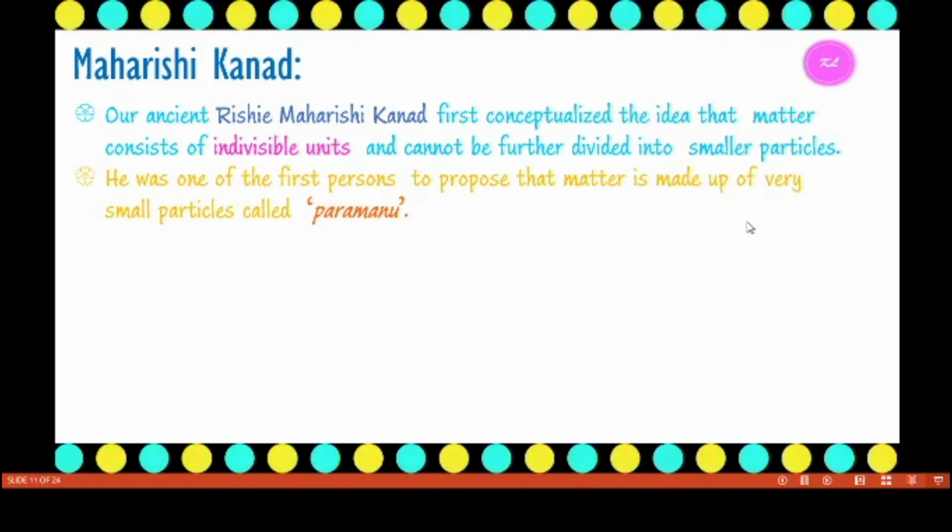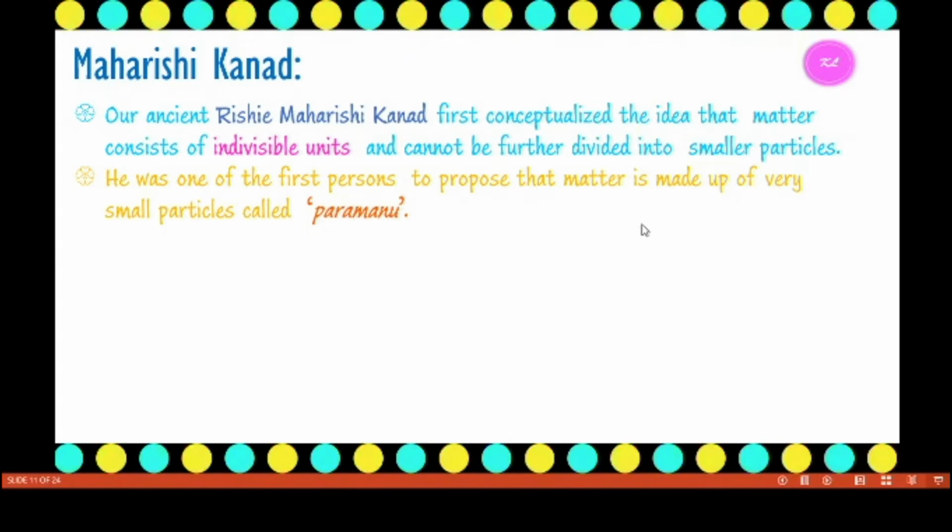Maharishi Kanad said that if we go on dividing matter, we will get smaller and smaller particles of matter. Ultimately, we will get the smallest particles of matter which cannot be divided any further. Based on his philosophy, Kanad was one of the first persons to propose that matter is made up of very small particles.